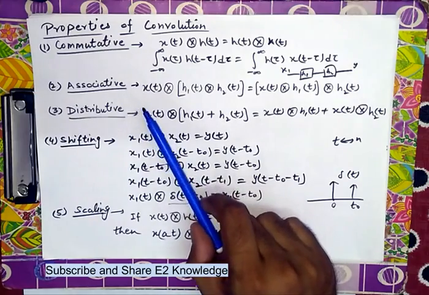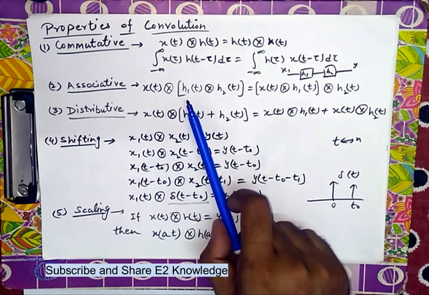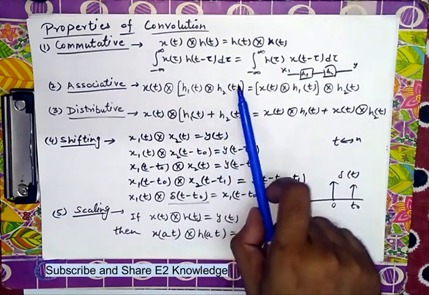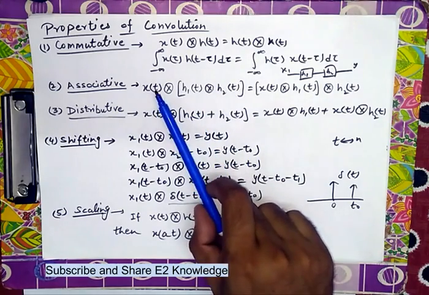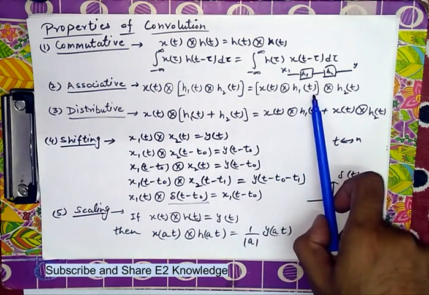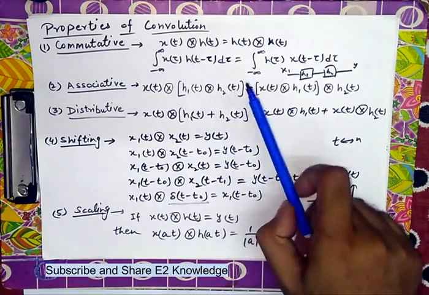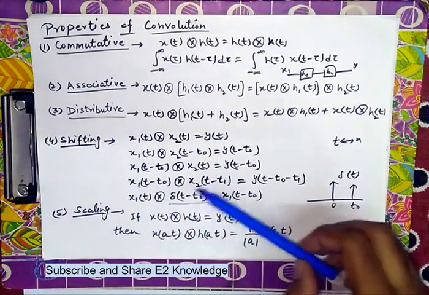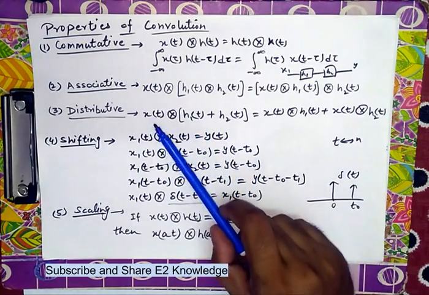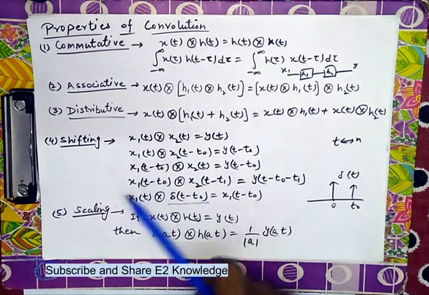Second is associative. Associative means x(t) is convoluted with h1(t) and then convoluted with h2(t). If the two systems are first convoluted and then convoluted with x(t), it is the same as x(t) convoluted with h1(t) and then convoluted with h2(t). That is, the order of convolution doesn't matter. Third is the distributive property. The distributive property says that if two systems are added and then convoluted, it is the same as if they are first convoluted and then added.